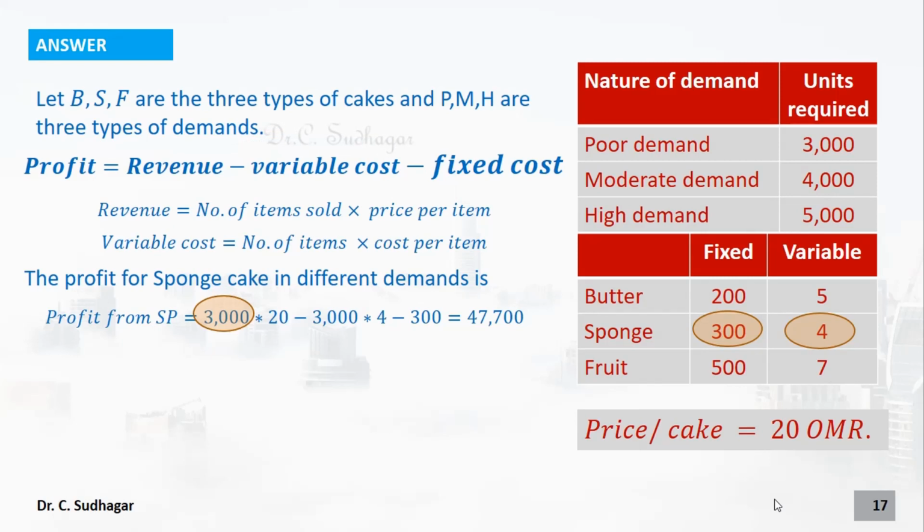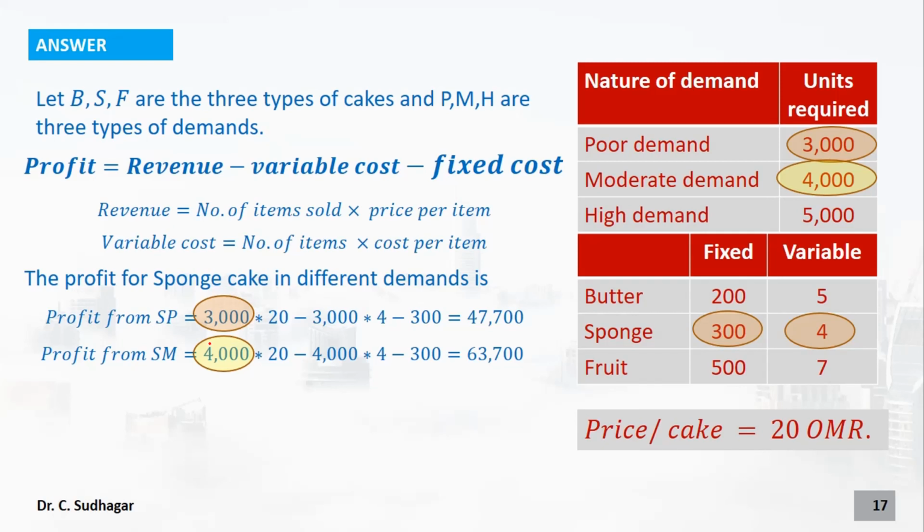The sales price is going to be the same, 20, but we are going to spend 4 reals for manufacturing one sponge cake, and fixed cost is going to be 300. So these two data are given here, 300 and 4. Now under moderate conditions we are going to sell 4000 cakes. So only this number will change here. So 4000 into 20 minus 4000 into 4 minus 300. This is the revenue for us, the second part is the variable cost for us, and this is the fixed cost.